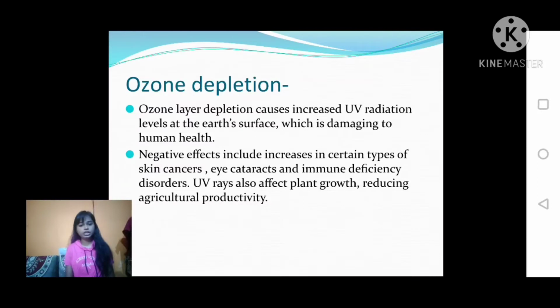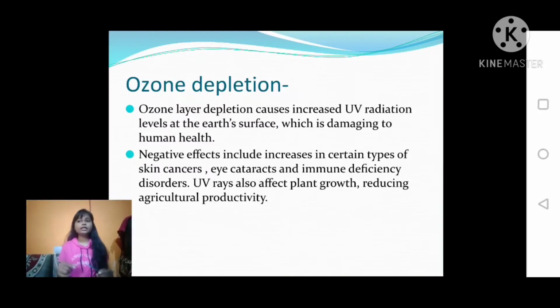So what is ozone depletion? I have mentioned in my previous video. The ozone layer is present in your atmosphere, that is in the stratosphere. So this traps the ultraviolet rays of the sun.